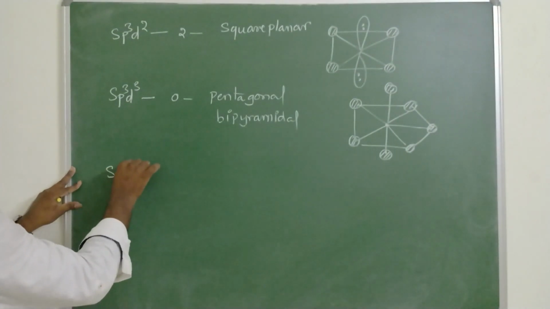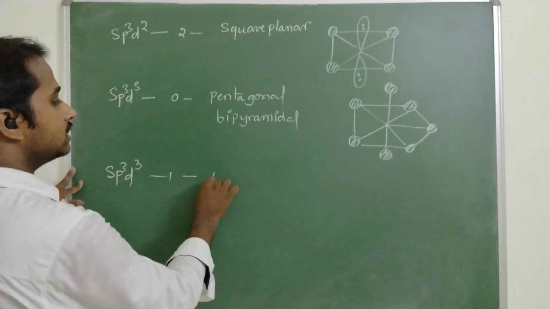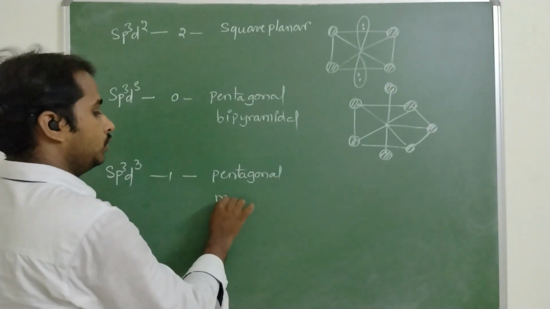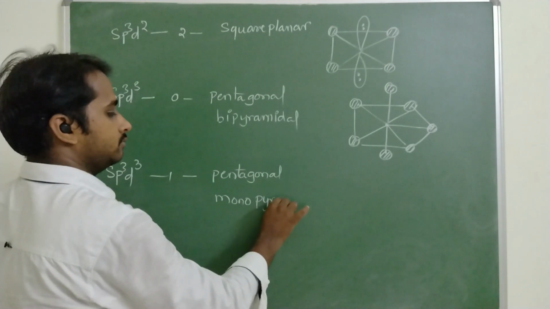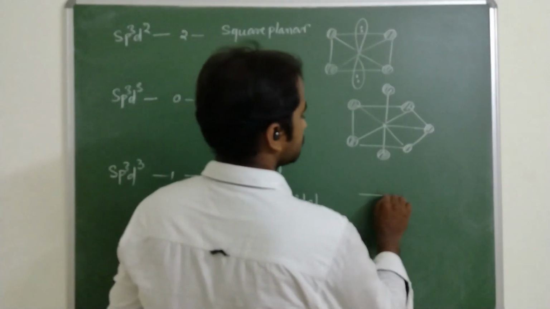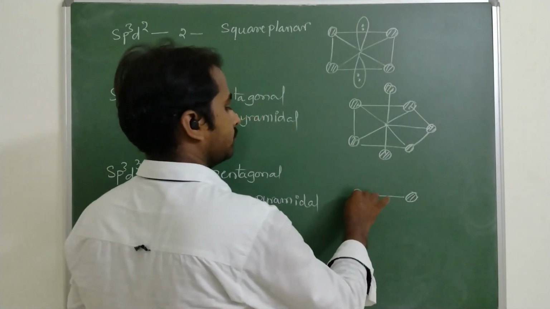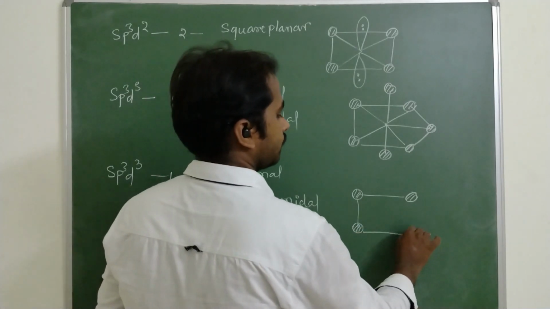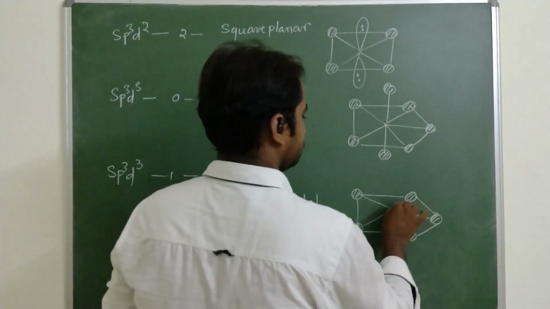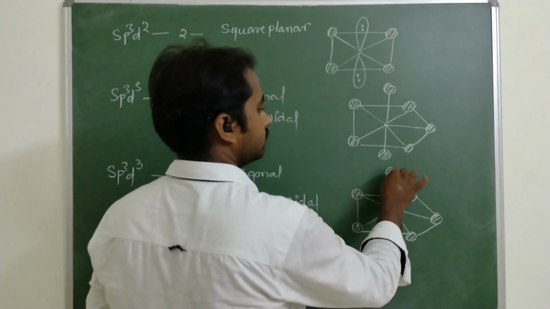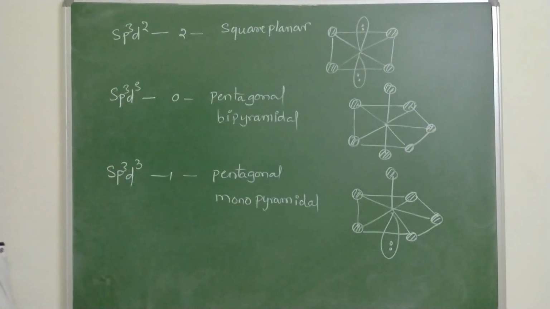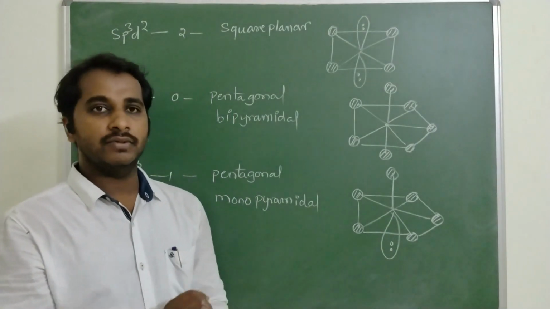sp3d3, one lone pair. This is pentagonal monopyramidal. Its geometry looks like this, where one of the vertices is occupied by a lone pair of electrons. Just remember all these combinations, just like a table.